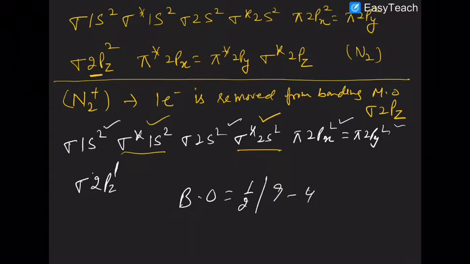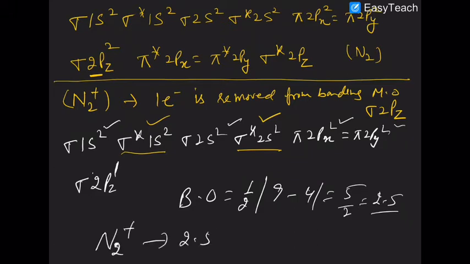So 9 minus 4 comes out to be 5 by 2, 2.5. So in case of nitrogen, the bond order is 3, but in case of N2 plus, the bond order is 2.5. Are you getting that or not? Sure about that?